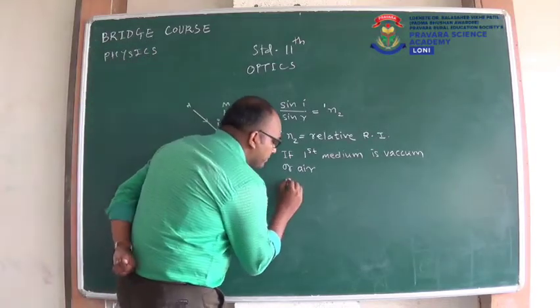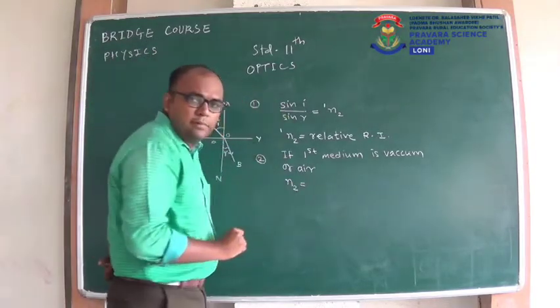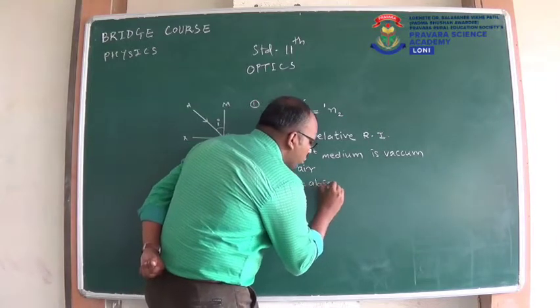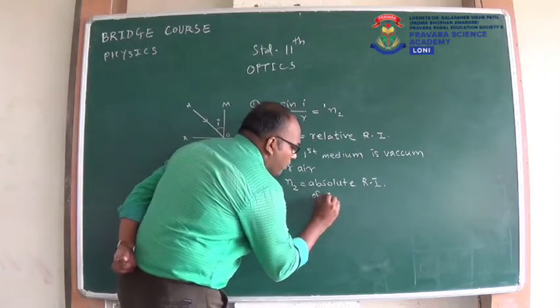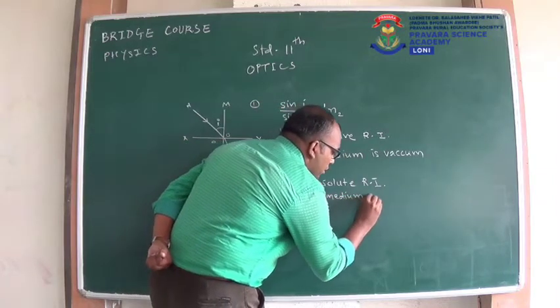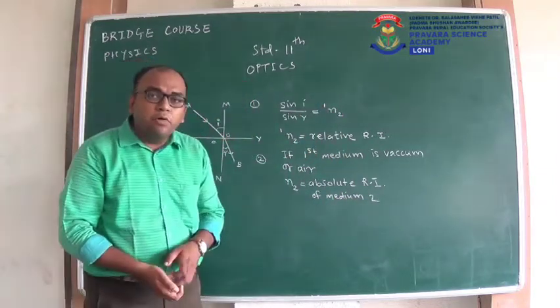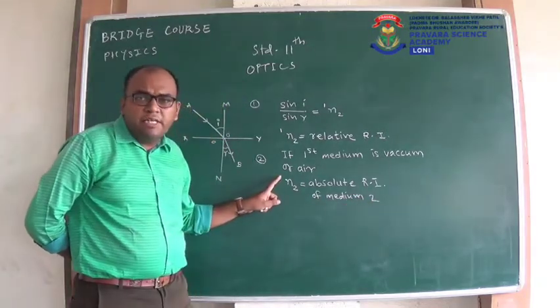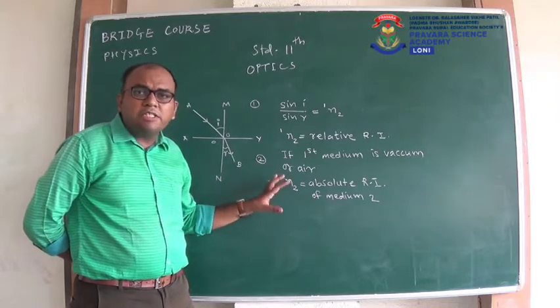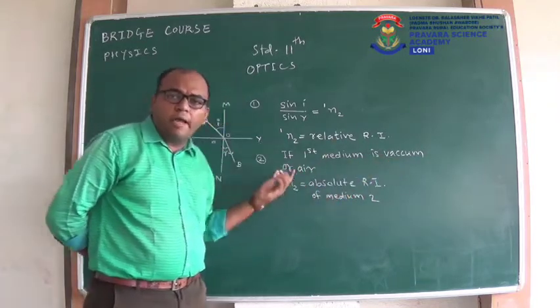So I will only write n with subscript 2, and this will be the absolute refractive index of medium 2. As 1 is not mentioned here, we can say the first medium is vacuum or air.